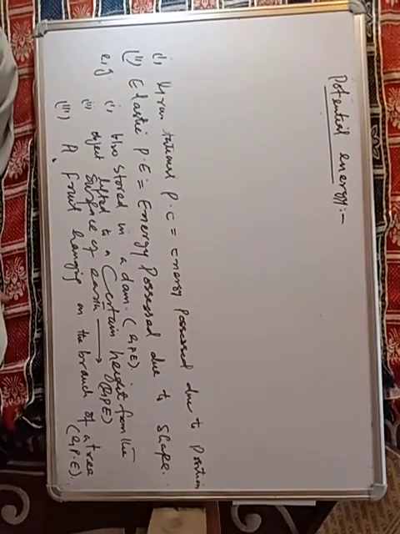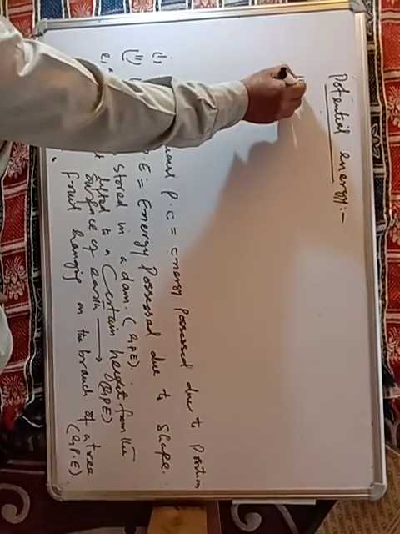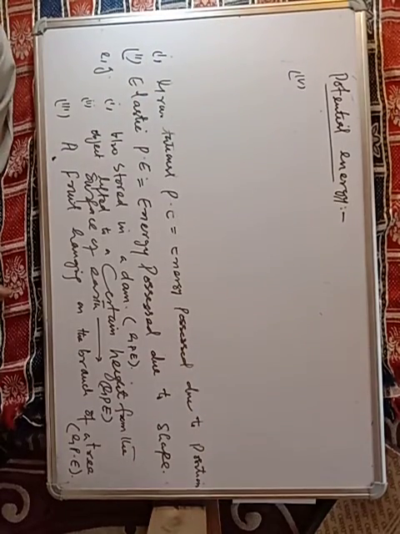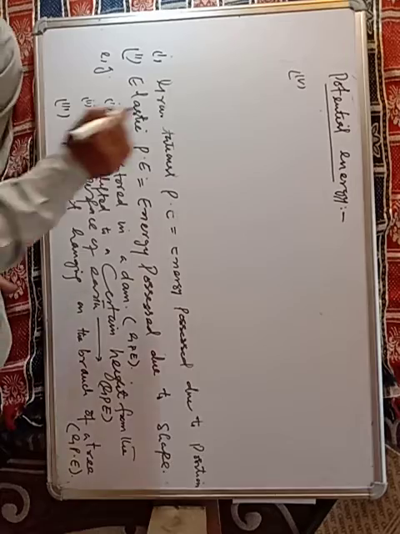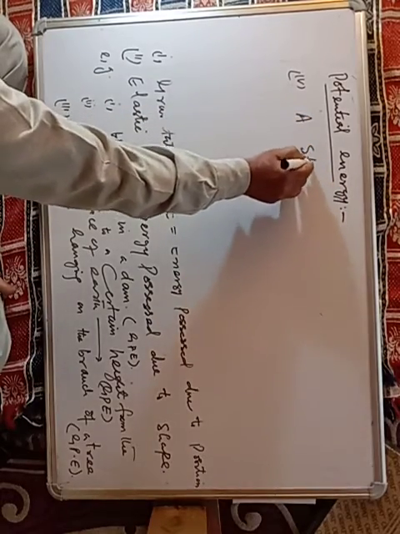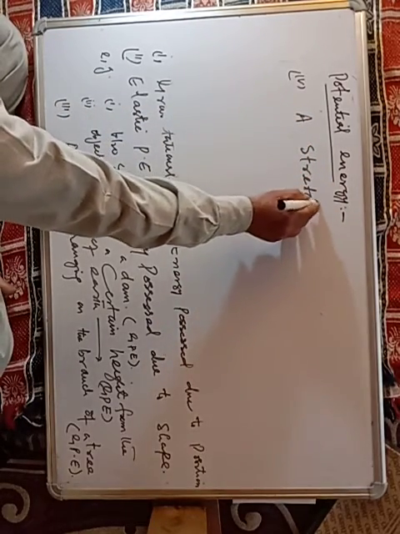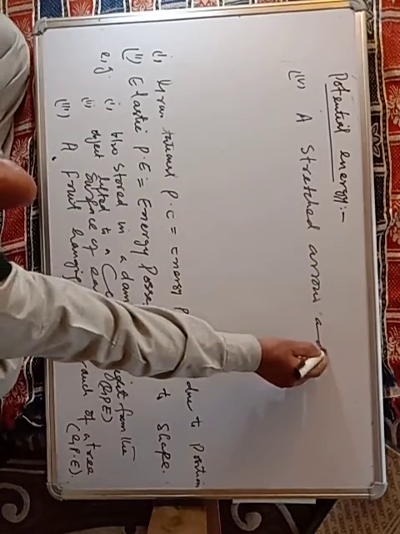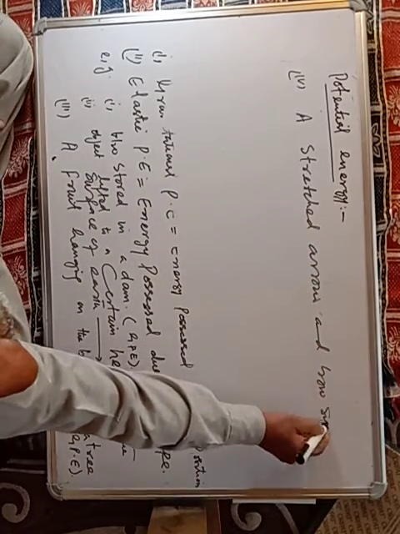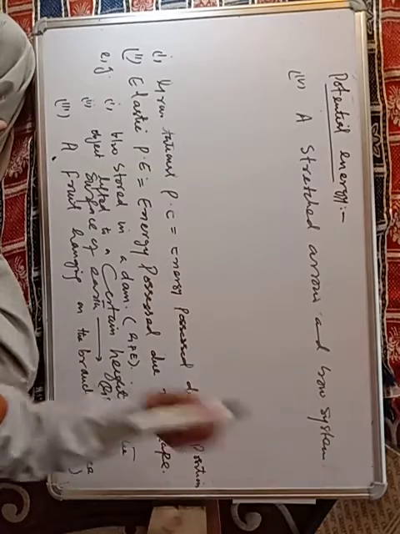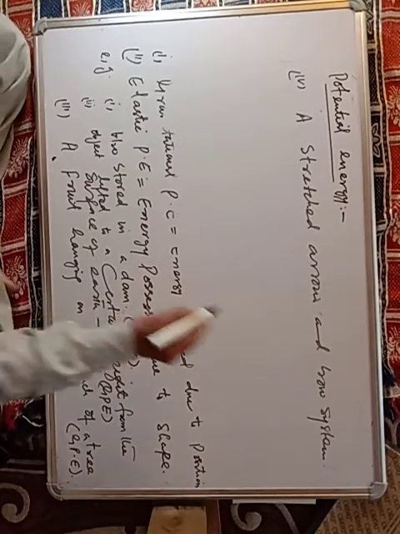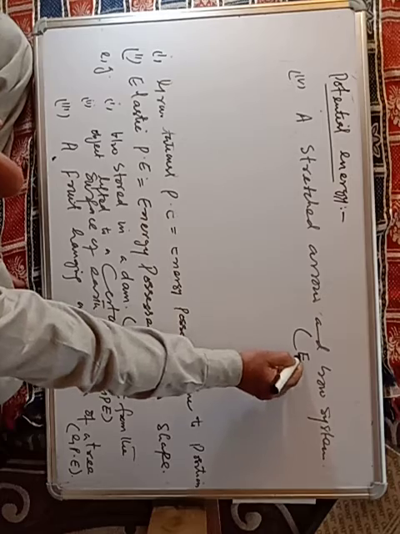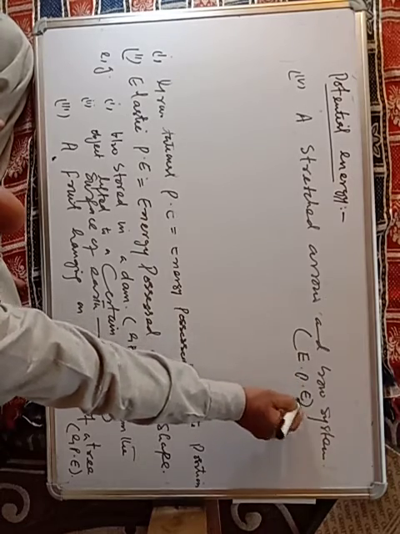इसी तरह से फोर्थ एग्जाम्पल हम ले सकते हैं, a structured arrow and bow system. Arrow and bow system that possesses elastic potential energy.